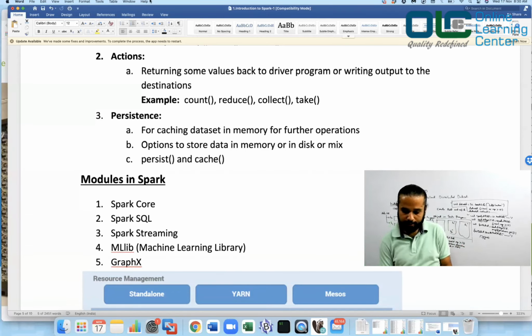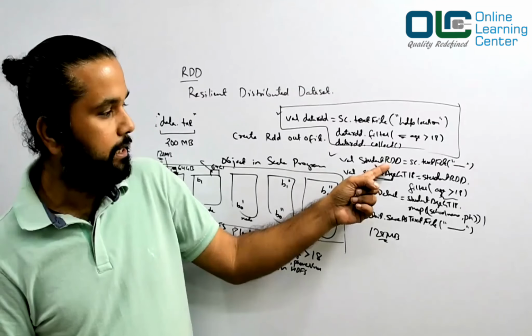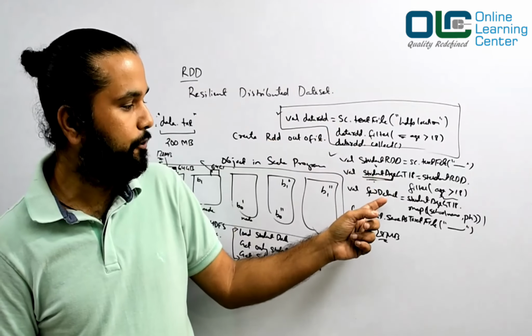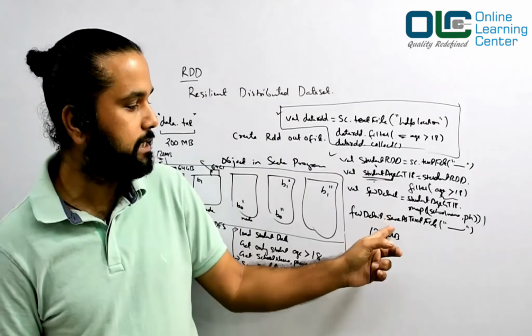If you take this example, you created a student RDD, you created a student age, you created a few details, and then you say save as text file. When you say save as text file, this will trigger your whole code. RDD1 would be created, done. Then you filtered, and RDD2 got created. It will also occupy some space. Again, you are doing some math, and again it will create one RDD. Now at this moment, let's say we don't have enough space.